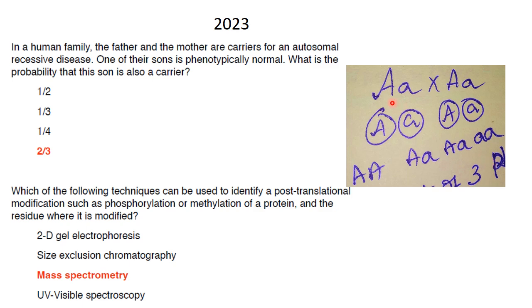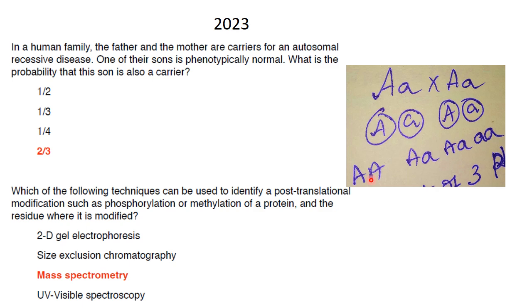So these are the parents. They are carriers for an autosomal recessive disease. One of their sons is phenotypically normal. So either this or this will be the phenotypically normal case. What is the probability that the son is a carrier? Carrier means he should have capital A, small a. So out of 1, 2 and 3, small a, small a is not taken because it is the diseased phenotype.